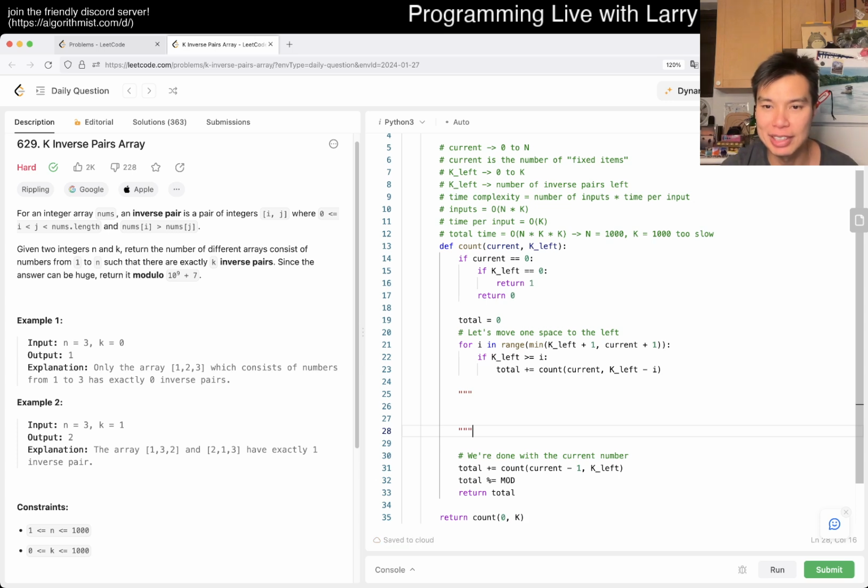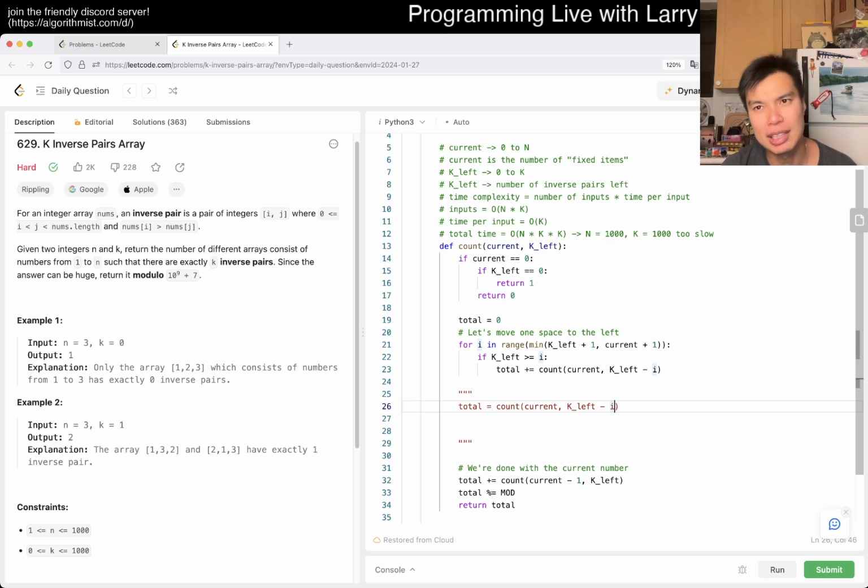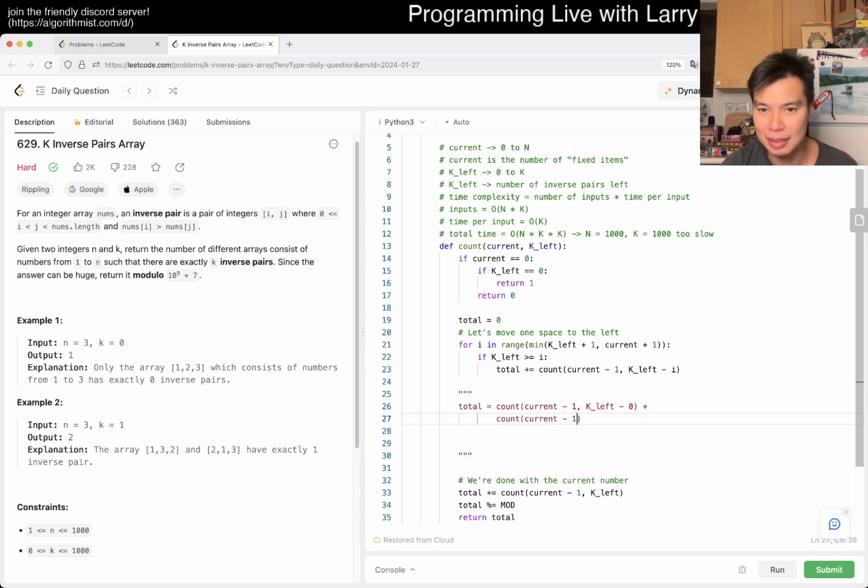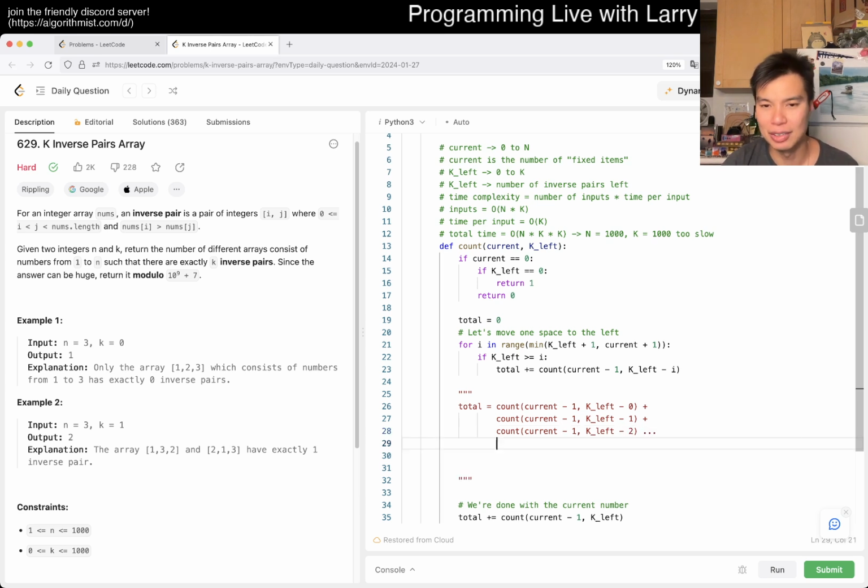But basically this idea is, if you expand this out, total is equal to this loop, which you can rewrite as count is equal to this. Can it be 0? I guess it could be 0 actually, right? Well, okay, actually in this case, it's current minus 1. That's why I got a little confused, because now you're done with the current number, right? And it'll be this plus something like that, right? So it's a little bit yucky, right?